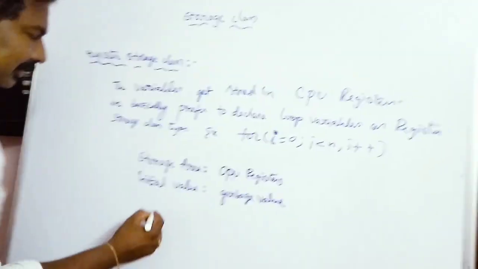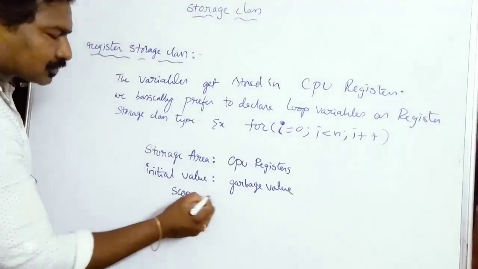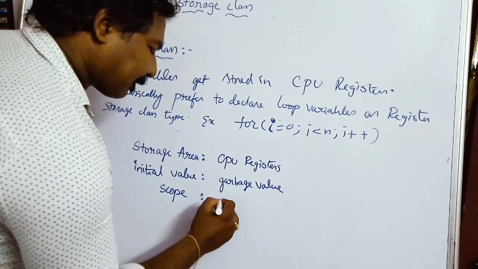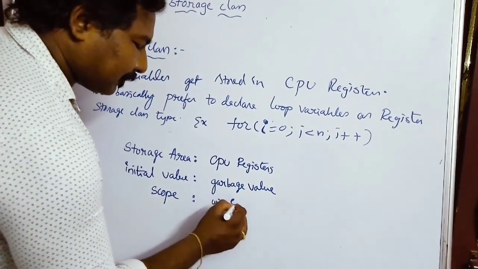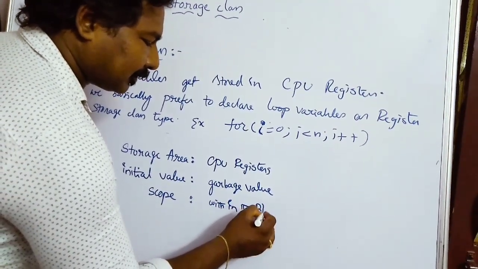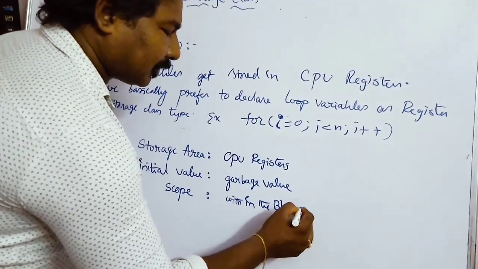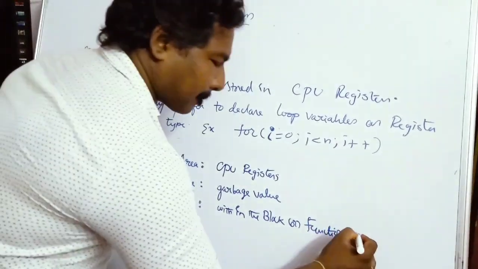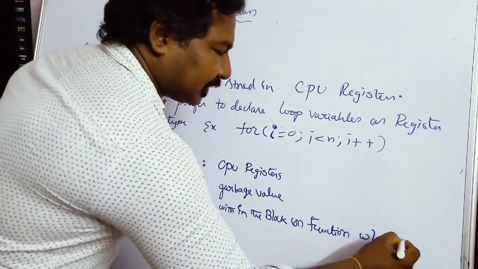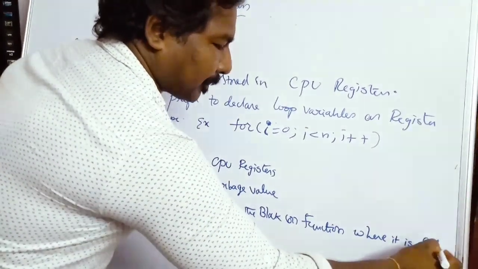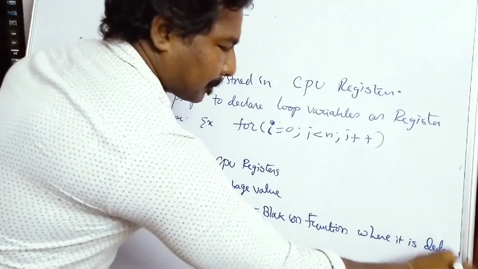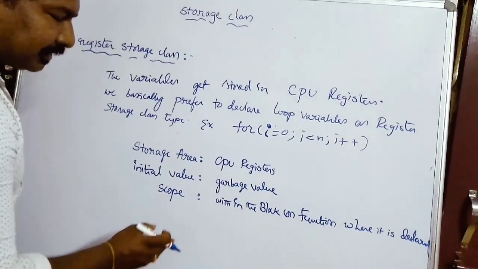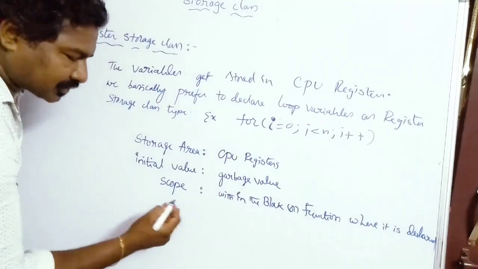And what is the scope? Scope is also similar to the auto storage class, that is, within the block or function where it is declared. That means the value is available only within the block or function where it is actually declared.